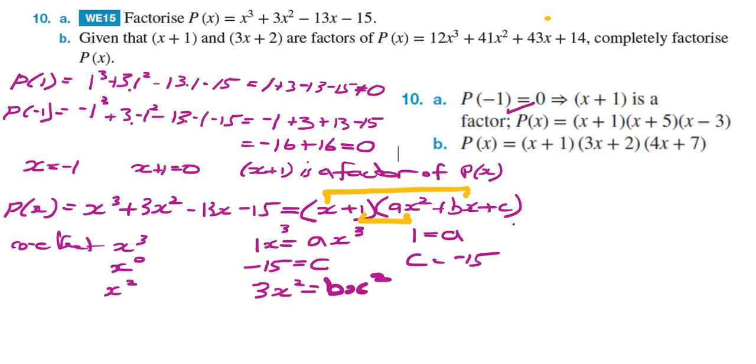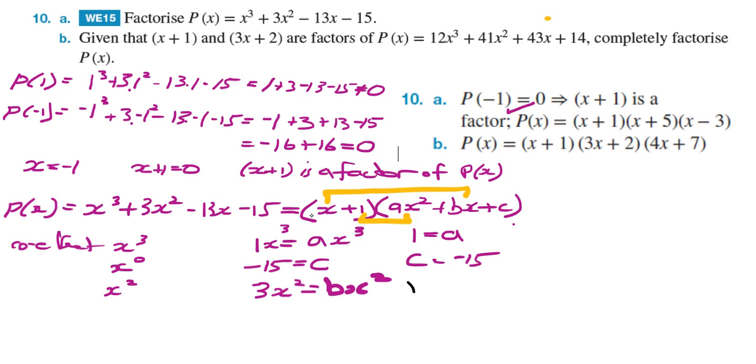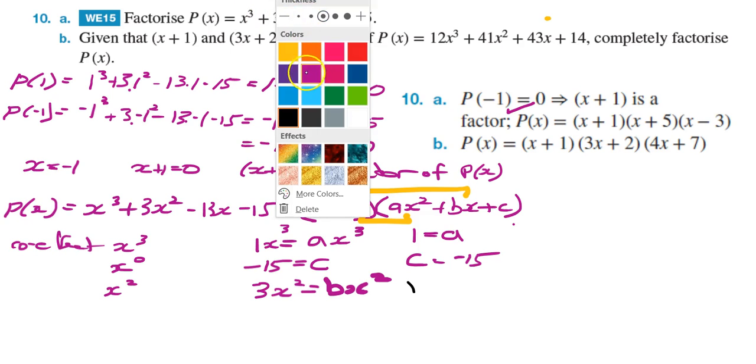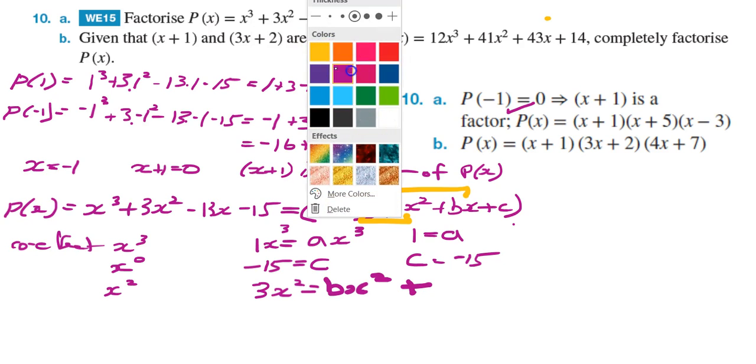Whoops, I've accidentally made the pen heavier. Didn't mean to do that. B of x squared. Oh, now I've changed the colour of it. Stupid. Try that again. Oh, it's still heavy. How did that happen? Purple and lighter. That one.